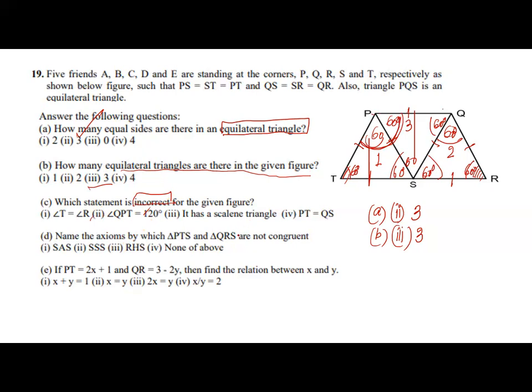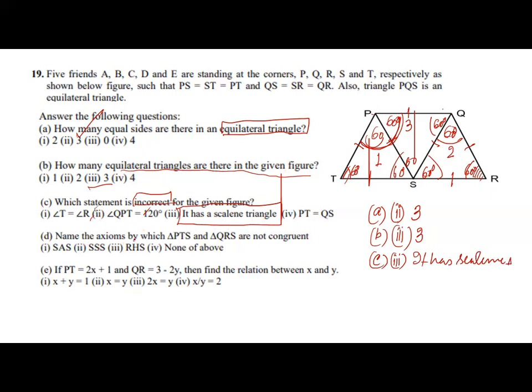It is a scalene triangle. Is there any scalene triangle here, where two sides are equal and the rest is not equal? No, there is no scalene triangle. So this is your incorrect statement. So you'll write C is equal to the third part, it has a scalene triangle, which is incorrect.